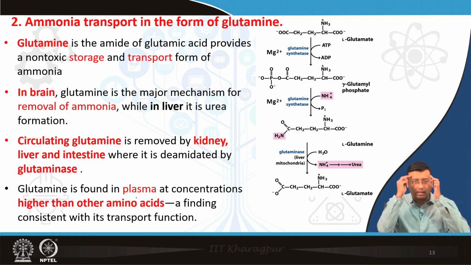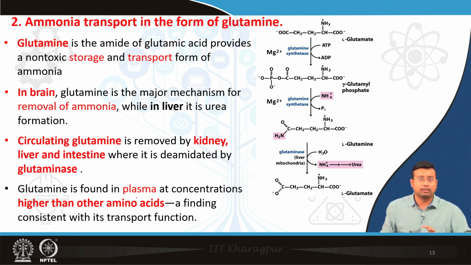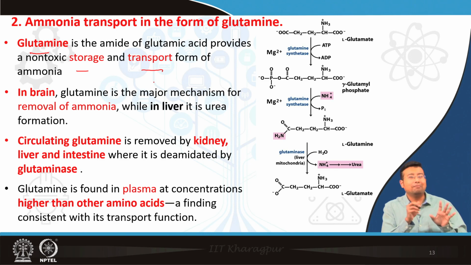Mainly it happens in the brain and also in muscles. So what happens? Glutamate actually traps ammonia to form glutamine. Okay. So glutamine is actually the amide form of glutamic acid, and it forms a storage form as well as a transport form of ammonia. Okay. So in brain, glutamine is a major mechanism of removal of ammonia, while in the liver it is urea formation.